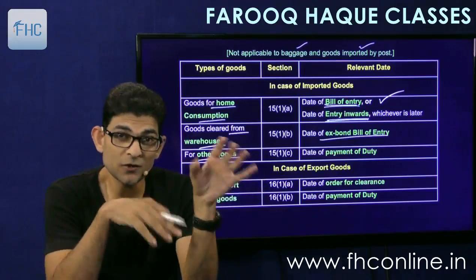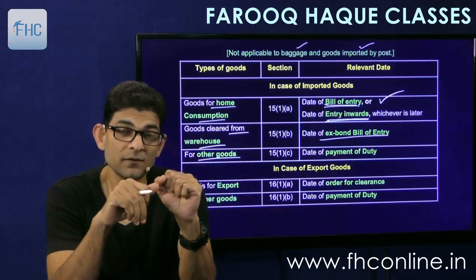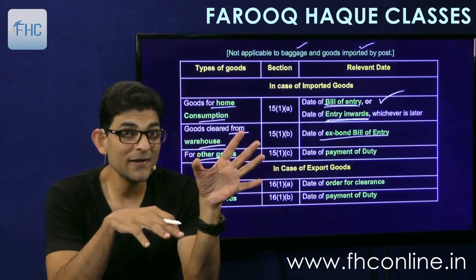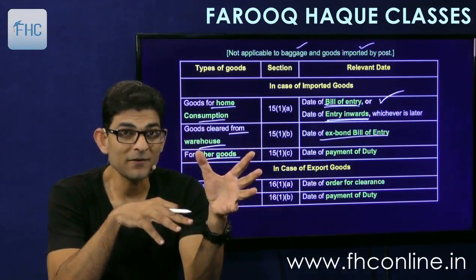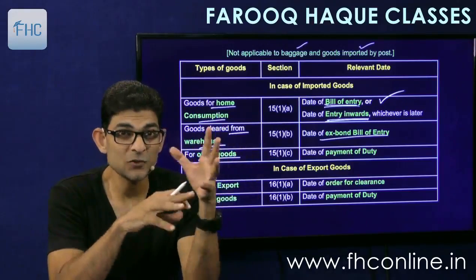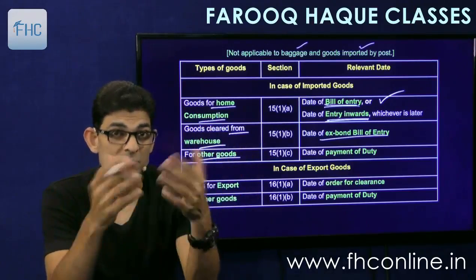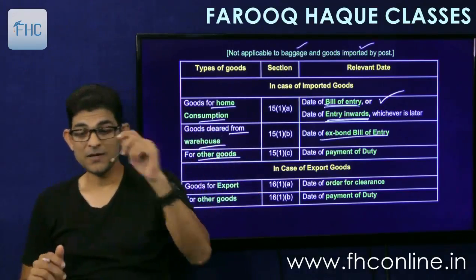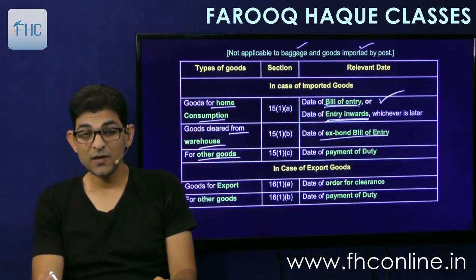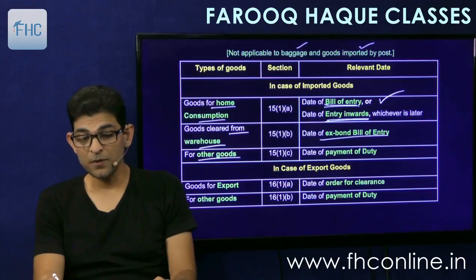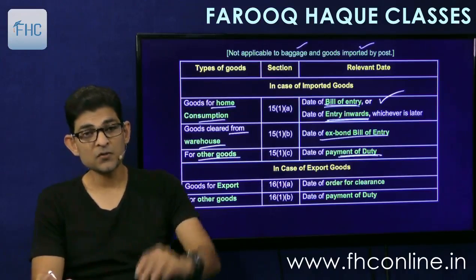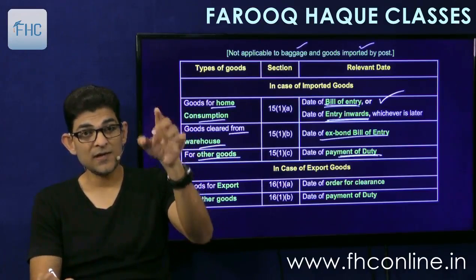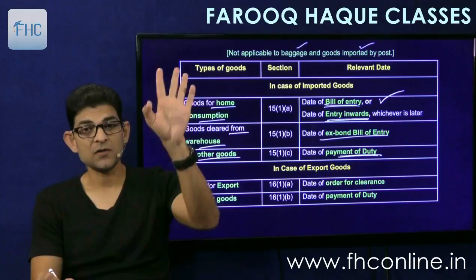That is, goods which are not coming through the port. They are being imported from a beach somewhere and are caught by the department. There is a raid and they are caught. When caught, assessment has to be done. So the rate of duty in that case will be the rate prevailing on the date of payment of duty, meaning on the day of assessment, you can say. Whenever the duty is assessed, we'll take that rate into consideration.